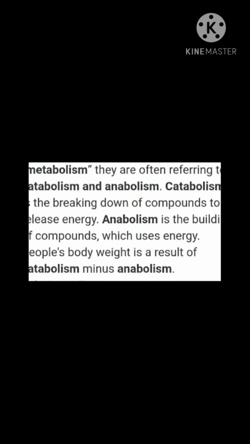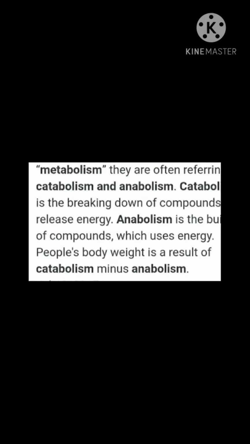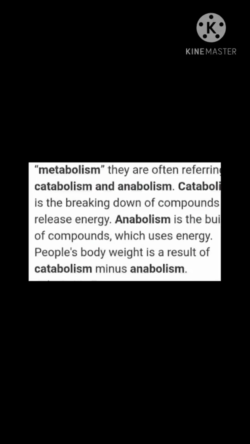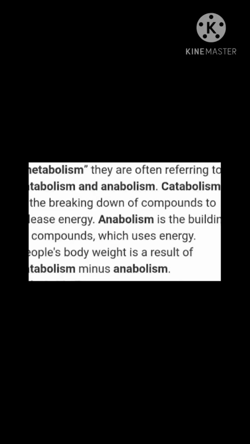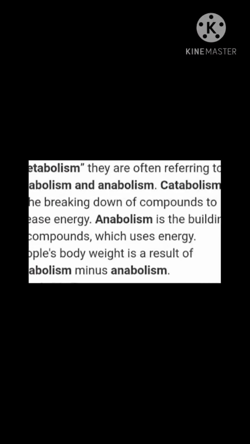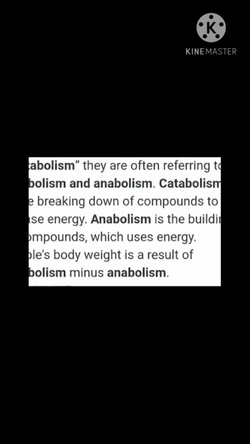Catabolism is the breakdown of complex molecules into simple ones. Complex to simple is catabolism, and anabolism is simple to complex. Simple molecules combine together, join together to form complex molecules, that is anabolism.